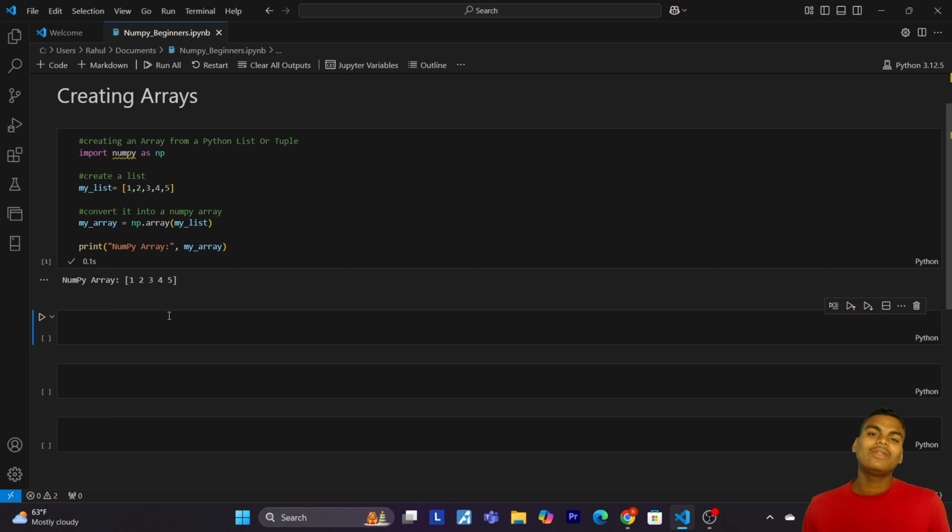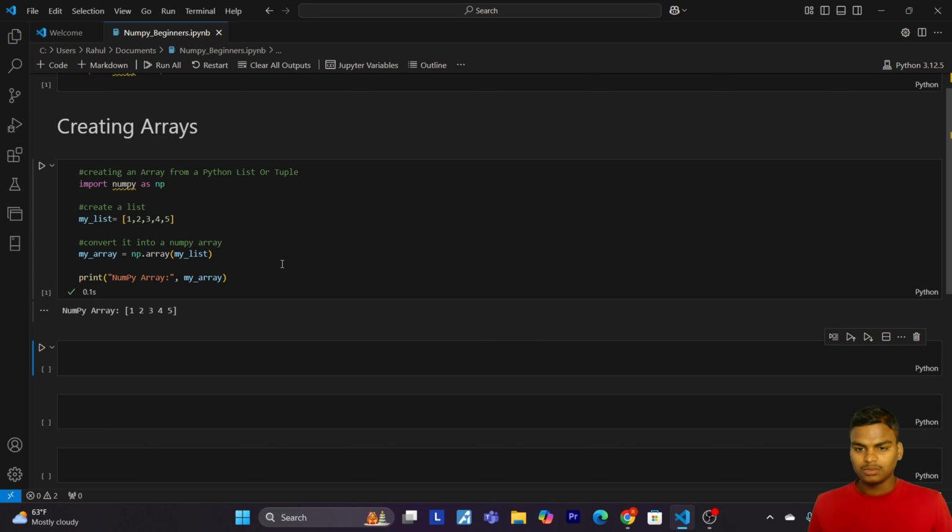So now let's understand the code, what we did actually. Here we imported NumPy using the alias np. Then after, we created a simple Python list, mylist, containing 5 elements. Then after, we used the NumPy array function, which converted the list into a NumPy array and stored it in myArray.